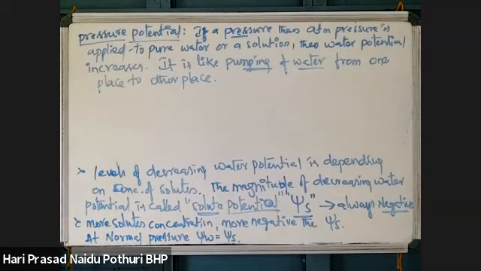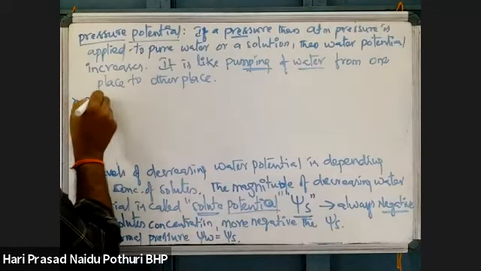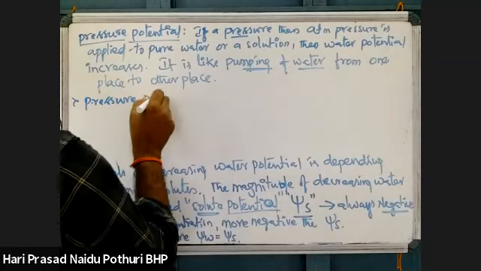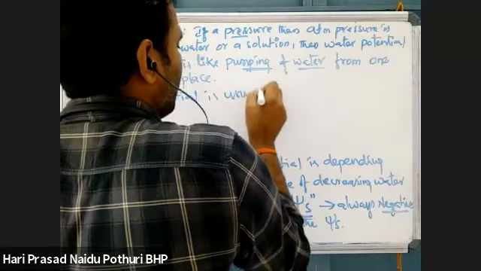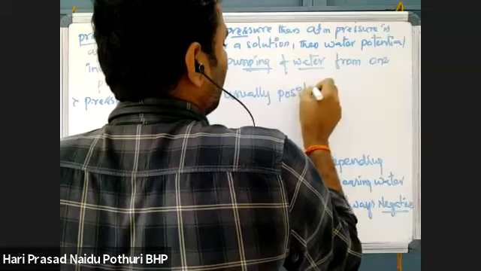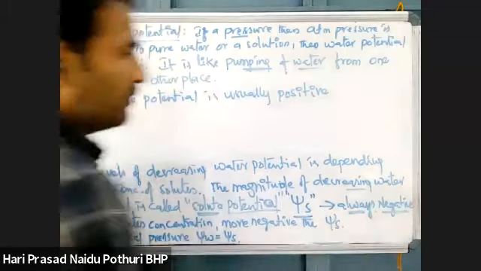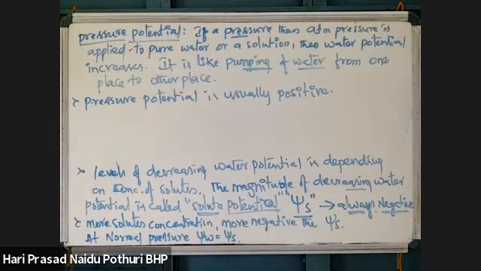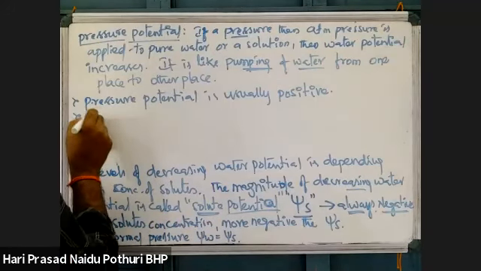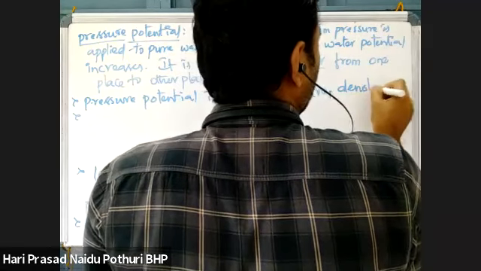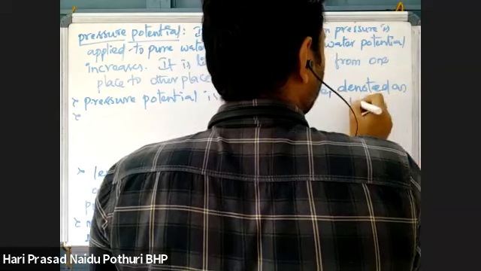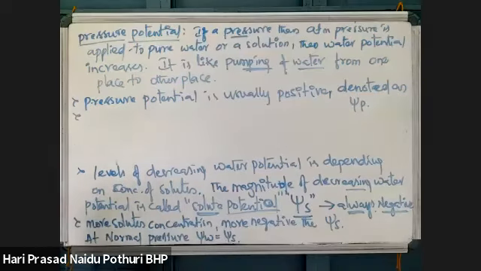Okay, this is what we can say. This pressure potential is usually positive. Solute potential is generally always negative, but pressure potential is usually positive. It is denoted as psi p. Pressure potential is denoted as psi p.